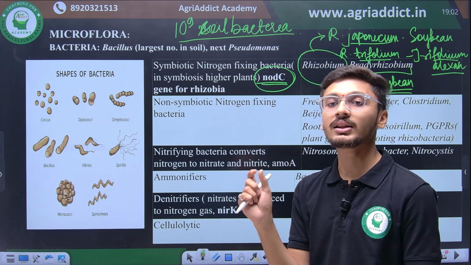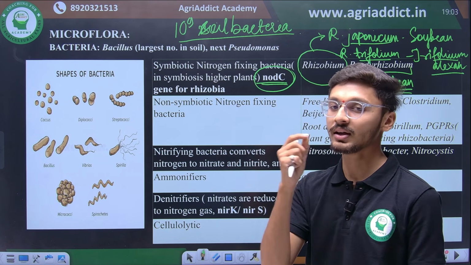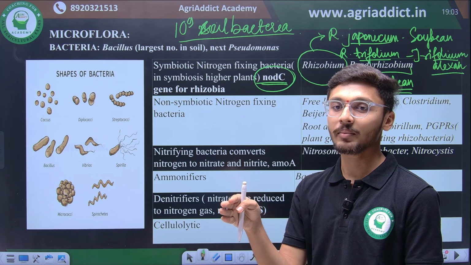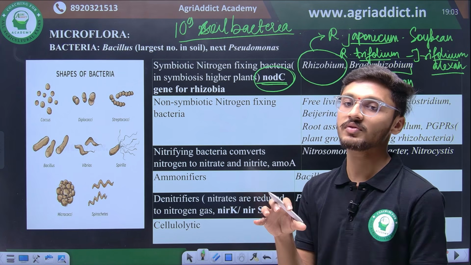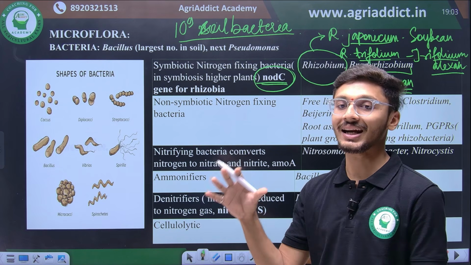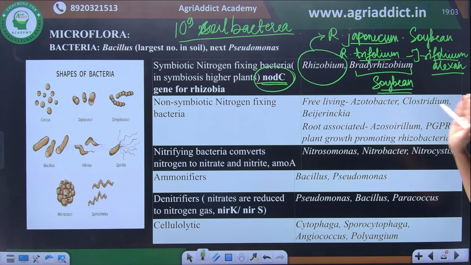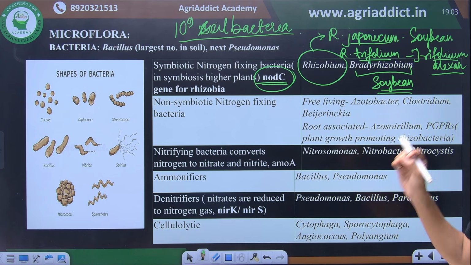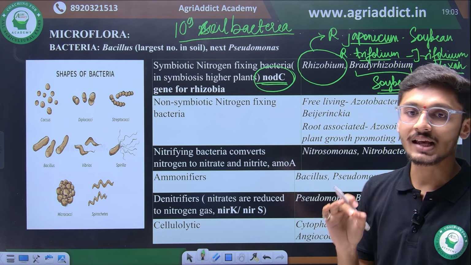After they sense these flavonoids, they form a close association, infect the root with their fiber, and then there is nodule formation, and after nodule formation there is symbiotic nitrogen fixation in the specialized cells of bacterial association. So these are the important genes of symbiotic nitrogen fixing bacteria, Rhizobium and Bradyrhizobium. And Rhizobium has various cross inoculation groups which form close association with different plants. That should be kept in mind from the exam point of view.